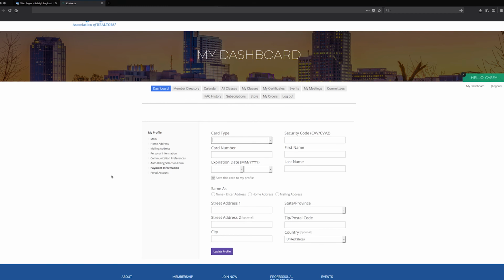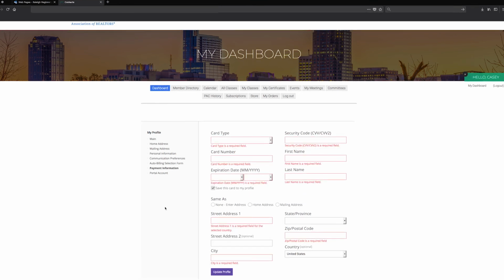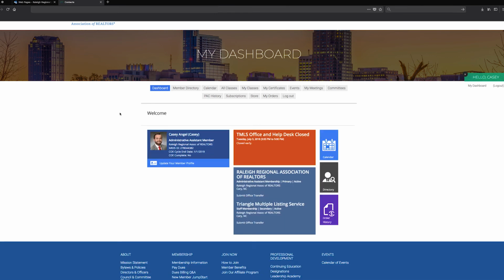Choose your card type, enter your security code, card number, expiration date, and last name, just like you're making purchases online. And this right here, save this card to my profile, will enable one-click purchasing, one-click signups moving forward for all of your professional development, all of your member dues, and anything else that you need to sign up for that's actually going to charge. This is how we're able to update our profile and continue to create a personalized member dashboard experience.